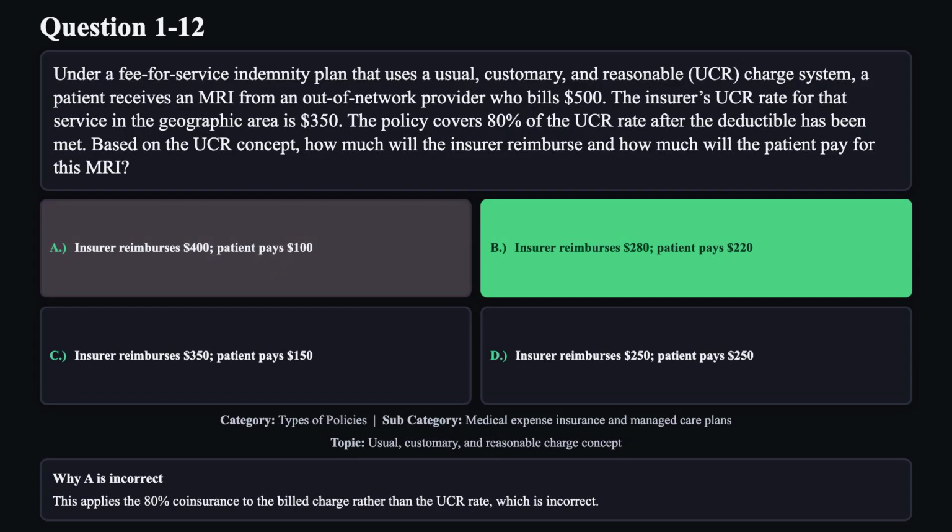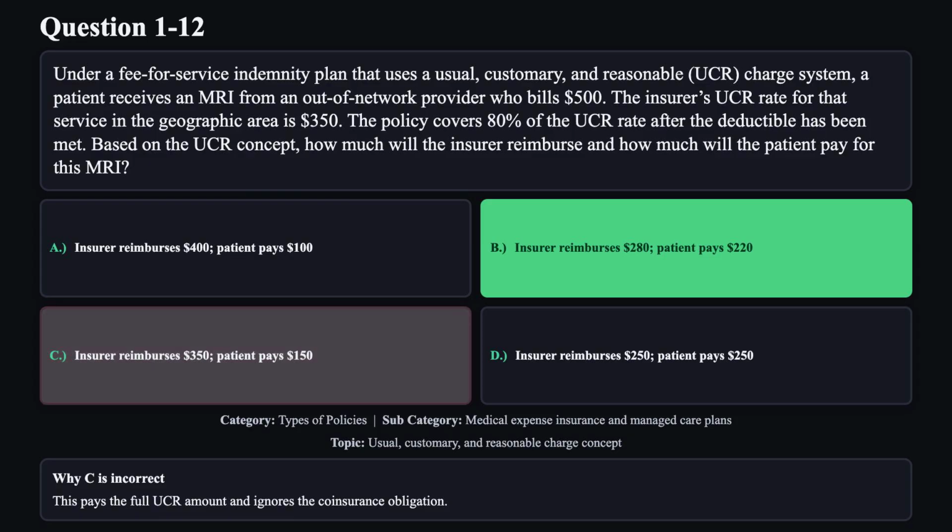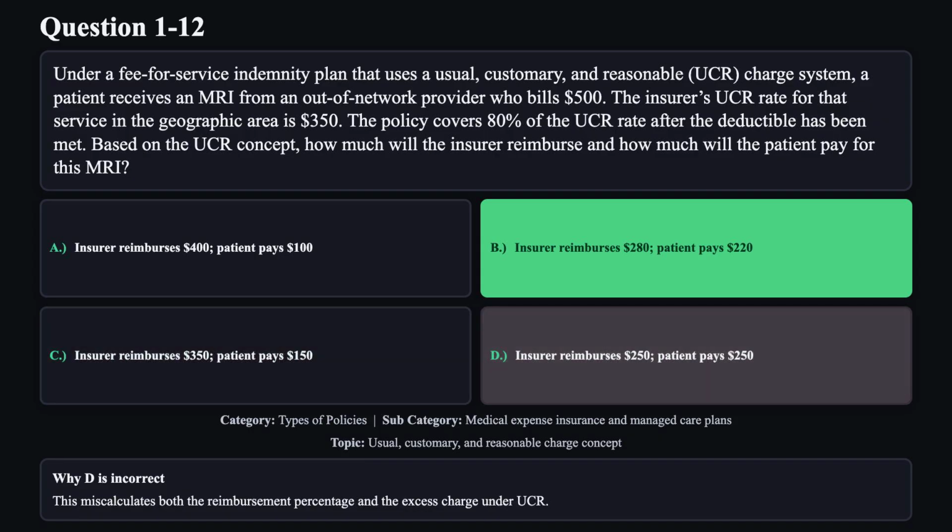Reason A is not correct. This applies the 80% coinsurance to the billed charge rather than the UCR rate, which is incorrect. Reason C is not correct. This pays the full UCR amount and ignores the coinsurance obligation. Reason D is not correct. This miscalculates both the reimbursement percentage and the excess charge under UCR.